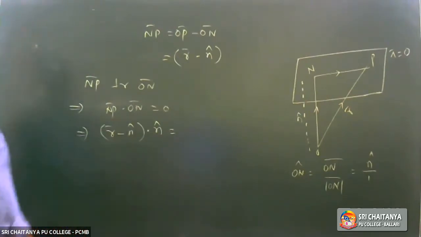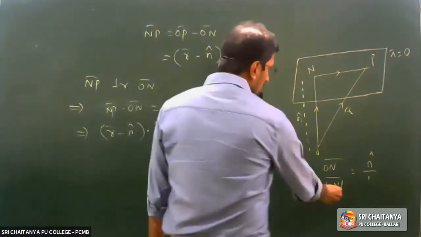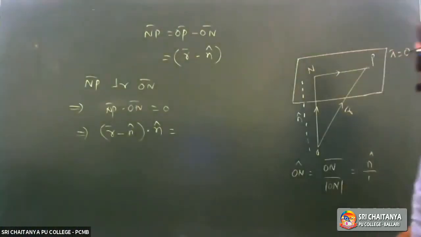Or else you can observe n cap into d. Why? Because in the RHS you should get d. So you can consider that as n times d, where mod ON bar is equal to d. So it becomes nd, right?